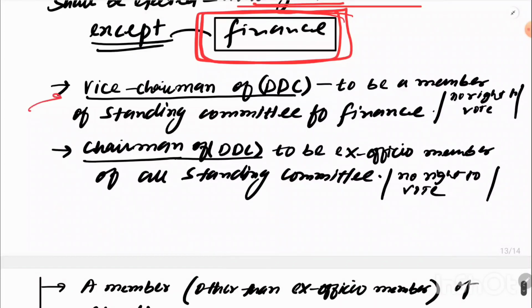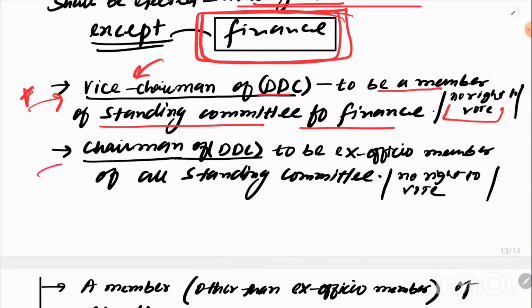Now, the vice chairperson of the District Development Council has to be a member of the standing committee on finance. Who will be the member of the standing committee of finance? The vice chairperson of the district development council. Very important point. He has to be a member of the standing committee of finance, but he shall not have a right to vote.